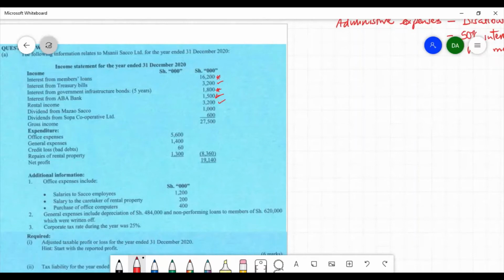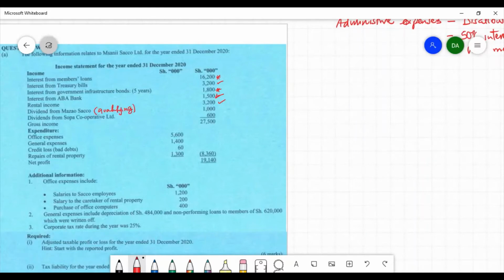Dividend from Mazao Sacco Limited is a qualifying dividend income. Qualifying dividend incomes are subject to withholding tax at 5%, which is final withholding tax. So this is a qualifying dividend income, and being qualifying, it is not added for tax purposes.